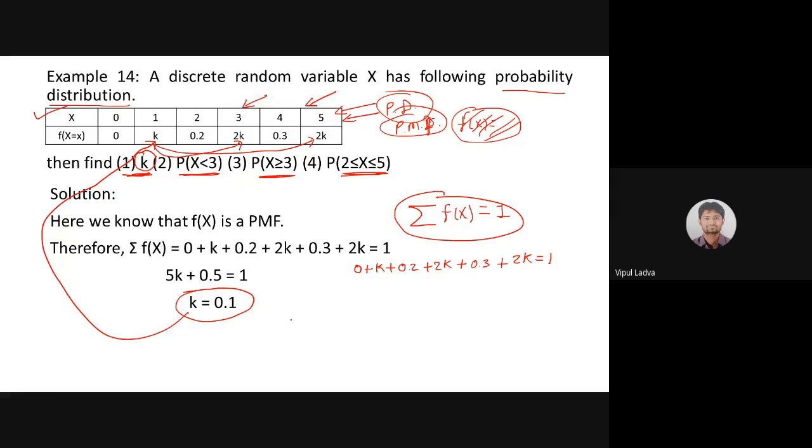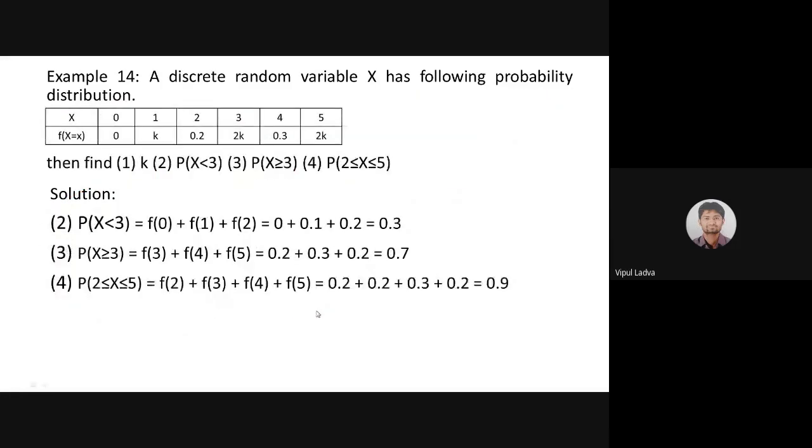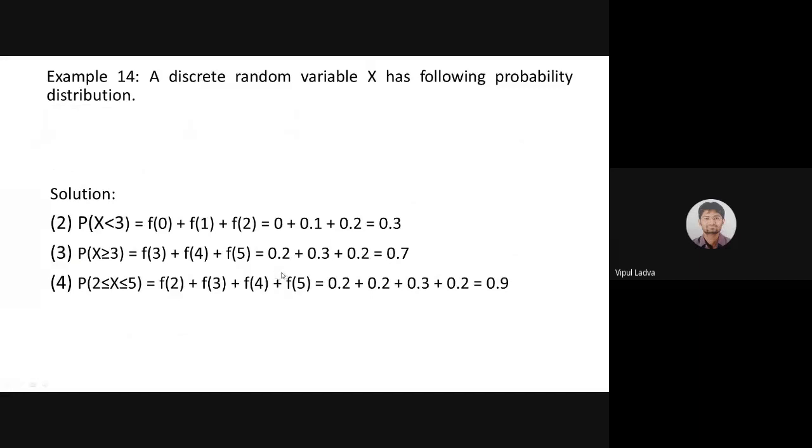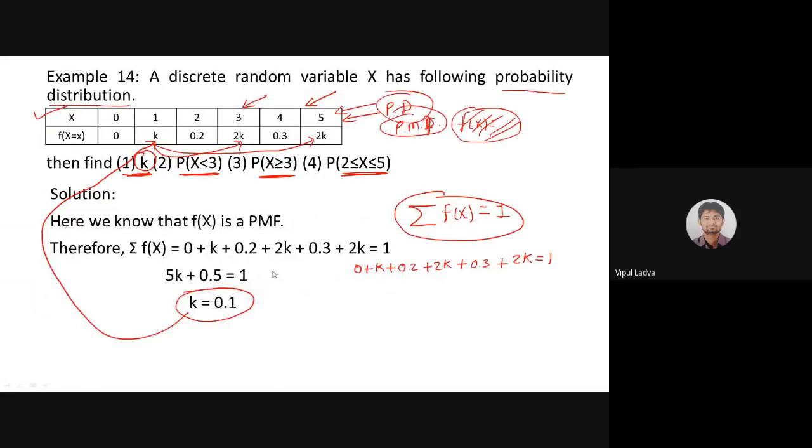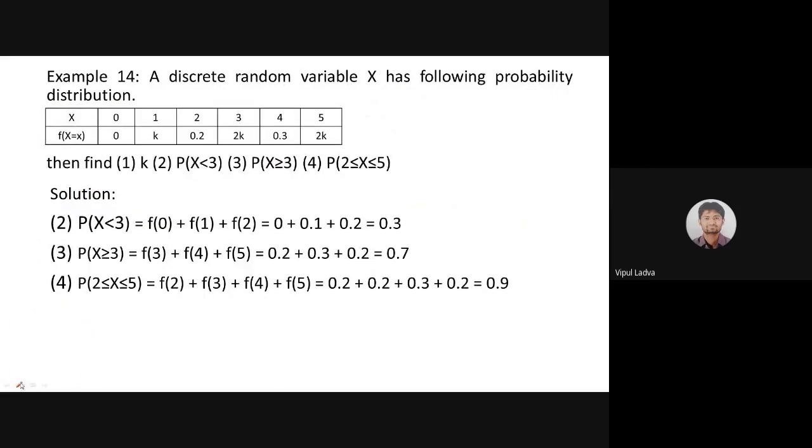Now, let us replace that values, but let me do it on the next slide. Yes, here. There is some issue with the animation, might be. Okay, we're good with that. Fine. Now we are having a value of k over here. We know that k equals 0.1. So this will be 0.1. This will be 0.2 as it is. It will be 0.2, 2 times k, and this will be once again 0.2. You may check 0.2, 0.3, 0.5, 0.7, 0.9, and 0.1 plus 0. So the addition of this is 1.